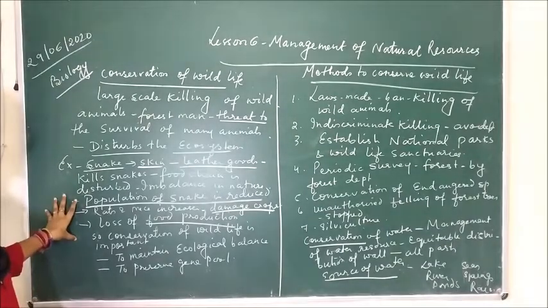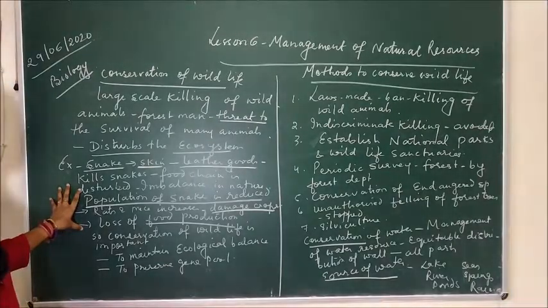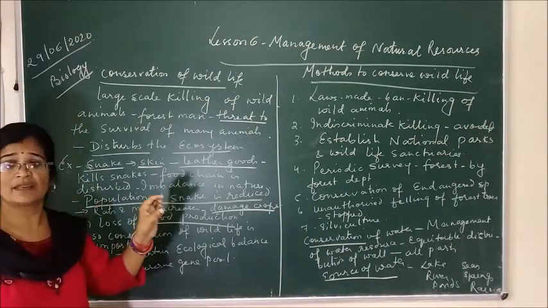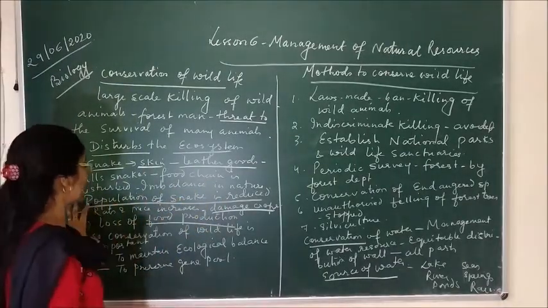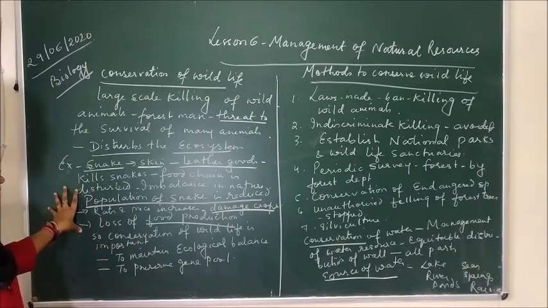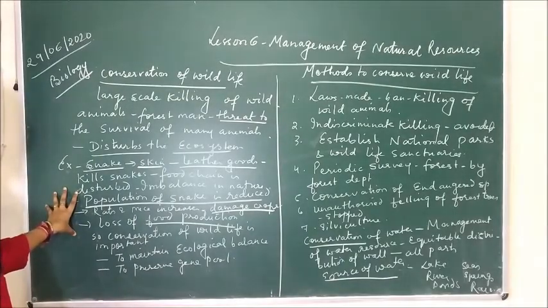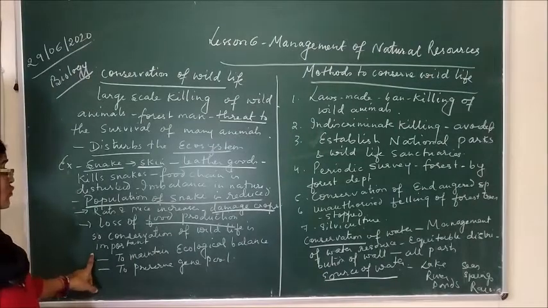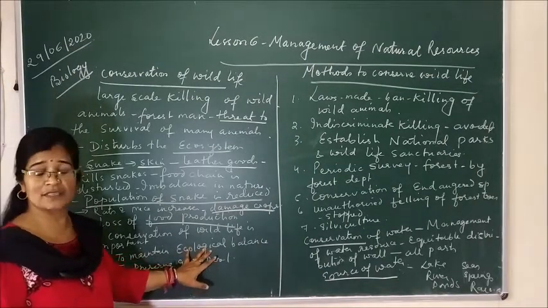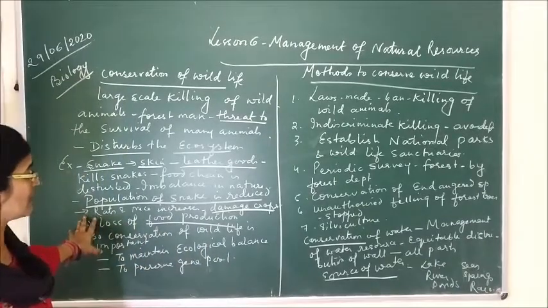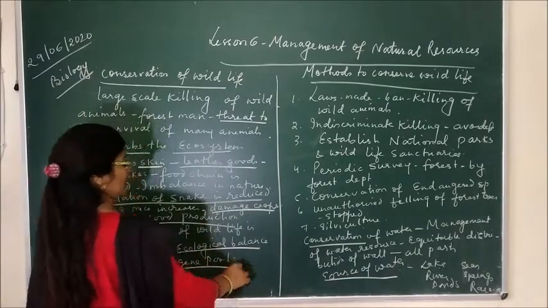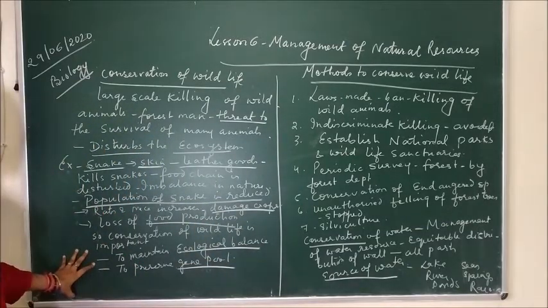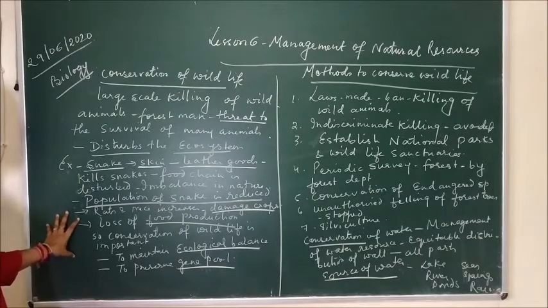So here you can understand that if we are destroying one chain or one level of the ecosystem, we are destroying the whole food chain. That's why it is very necessary to conserve the wild animals as well as the forest. The first and most important thing is to maintain the ecological balance. If we conserve the wildlife and the forest, we are maintaining the ecological balance, and we are also preserving the gene pool. So these two most important things are why conservation of forest as well as wildlife is necessary.